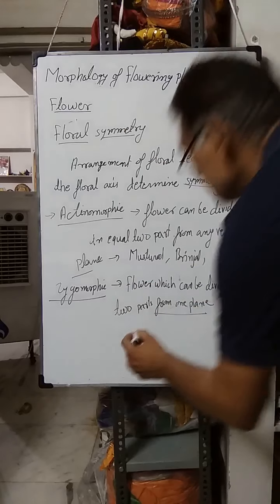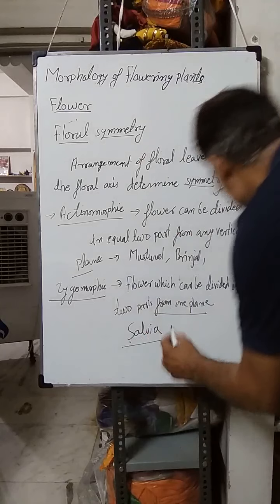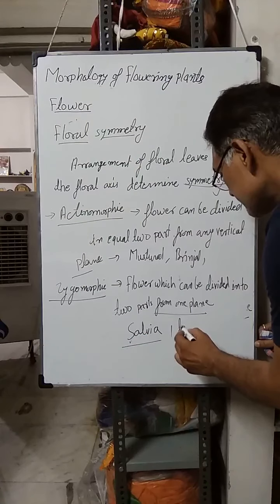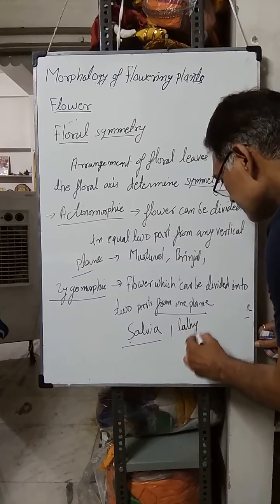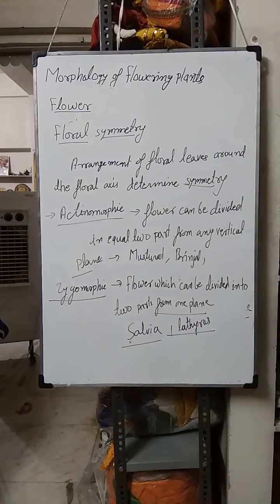And example, salvia and lathyrus. And third type of symmetry, that is of asymmetrical.